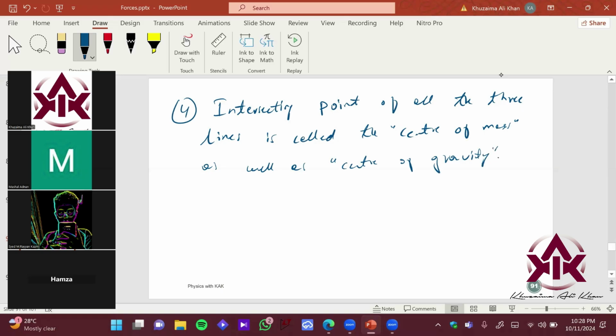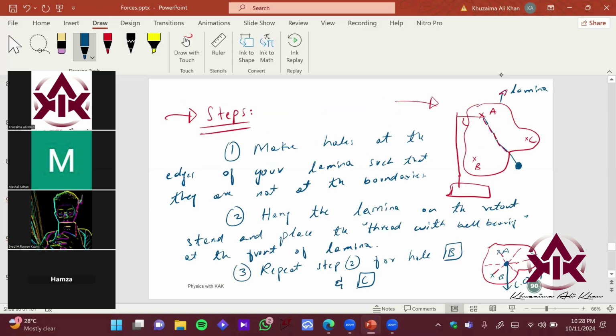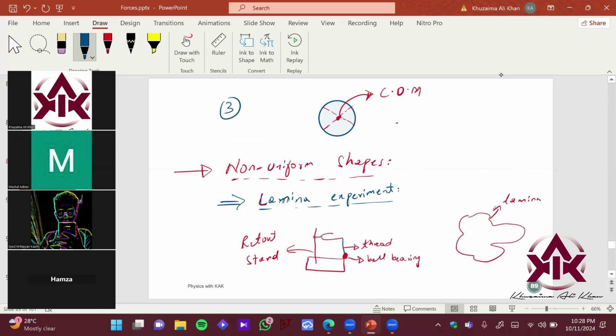Does the experiment make sense? So you figure out that roughly around here, all of the mass of the lamina is concentrated. Similarly, at the center of mass, you would have a vector showing your gravity vector over here, because the weight is also acting at this particular point, the center of gravity. Does that make sense?